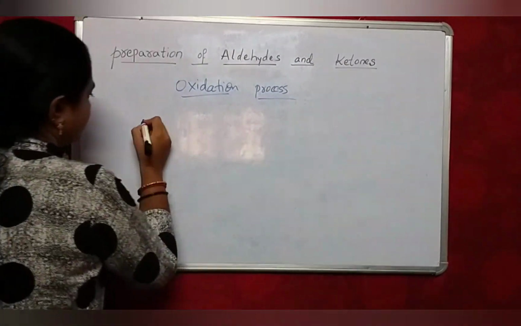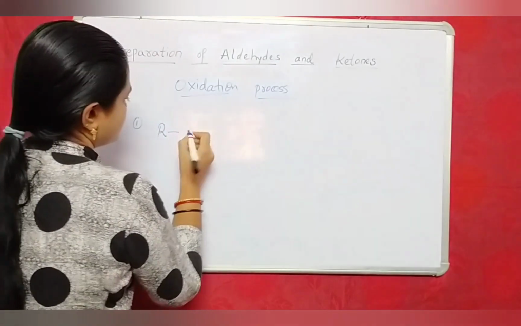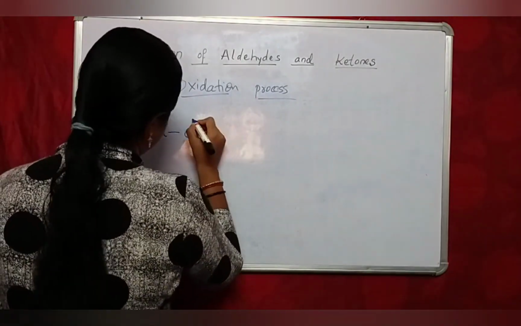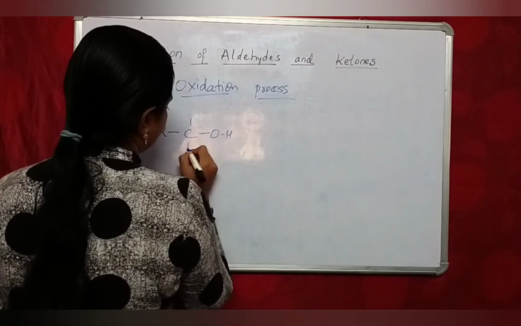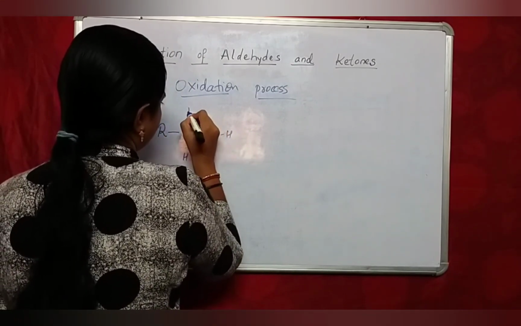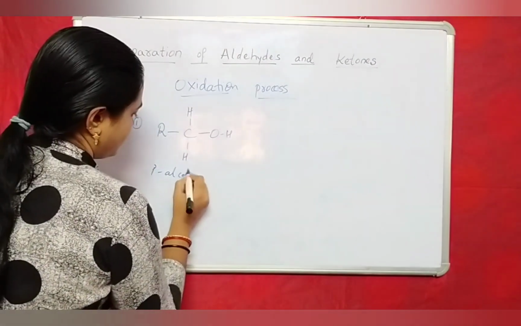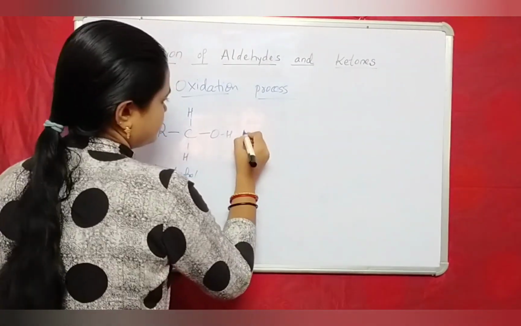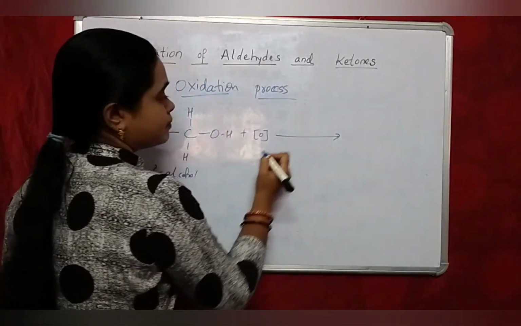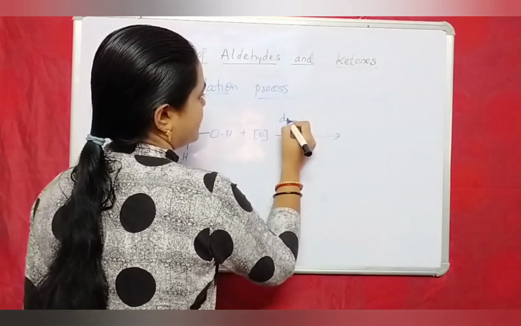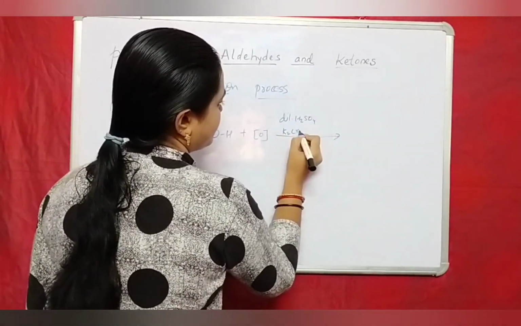See, take an example. This is a primary alcohol oxidized by acidified potassium dichromate.